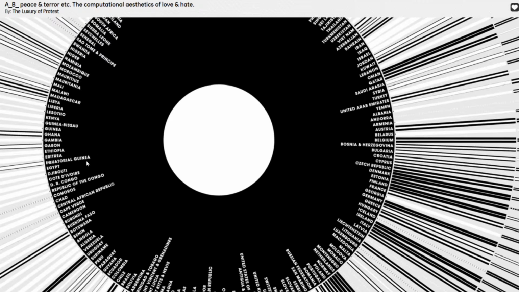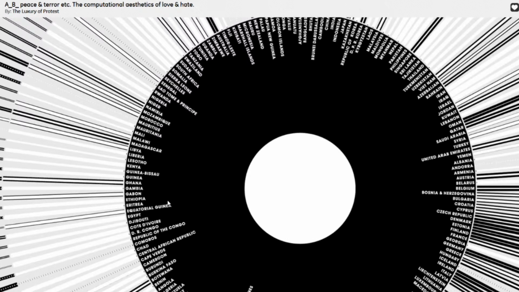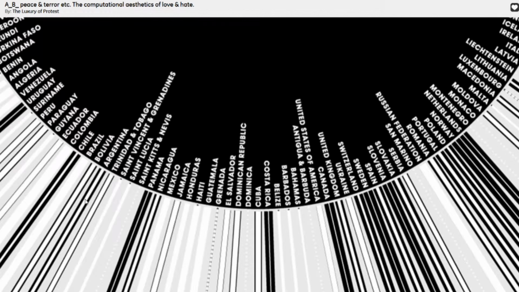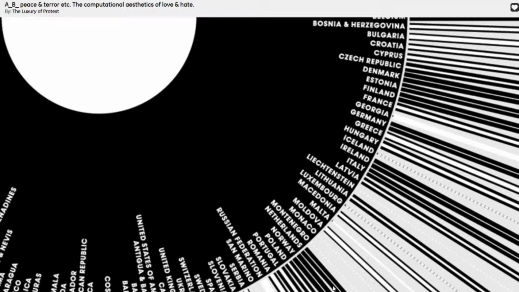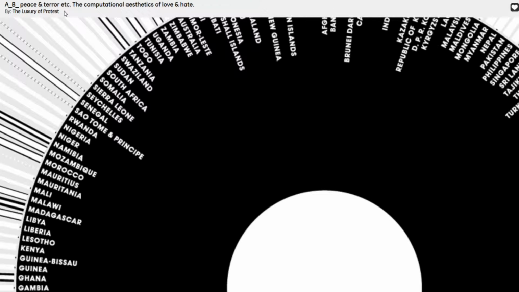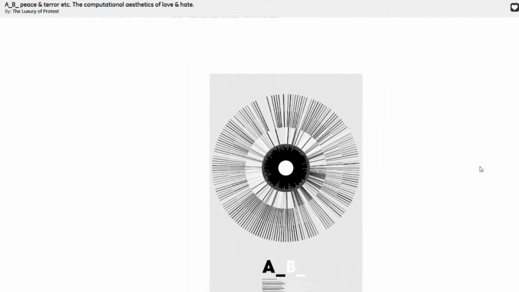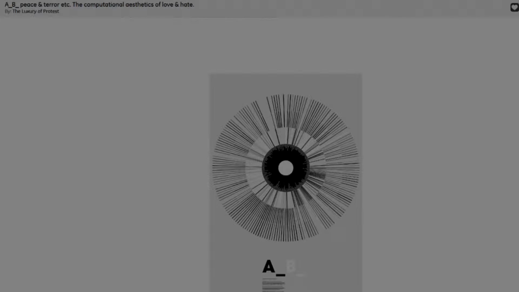Individual quantitative measures obtained from researchers working in the field of geopolitics. The quantitative variation for the peace and terror measures is represented as variation in line thickness. Thin line is a low value and thick line is a high value. The functional nature of the poster becomes poignantly relevant when one makes detailed comparisons across nations for various measures. Many of the results are quite surprising and stand in contrast to prevailing norms of collective national perception.